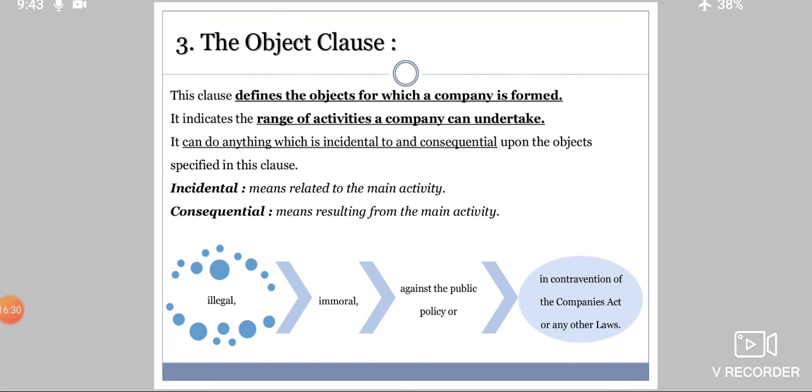Now the company has decided certain activities to conduct. What all activities are related to achieving the goal will be incidental, and then you have consequential. Consequential means resulting from the main activity. What will happen if this company is going to perform a certain activity? This is all the company is allowed to do.